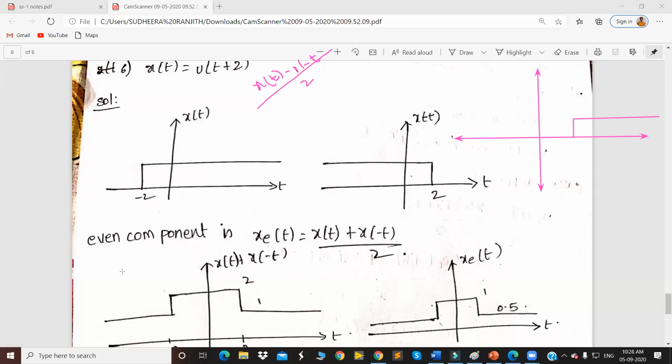From minus 2 to plus 2, this signal has the amplitude of 1 and this signal also has the amplitude of 1. So 1 minus 1 should be equal to 0. And from minus infinity to minus 2, this signal has the amplitude of 0 and this signal has the amplitude of 1. 0 minus 1 is equal to minus 1.